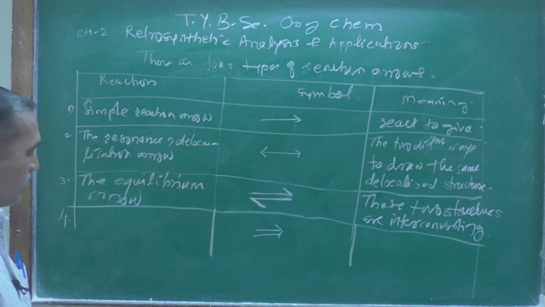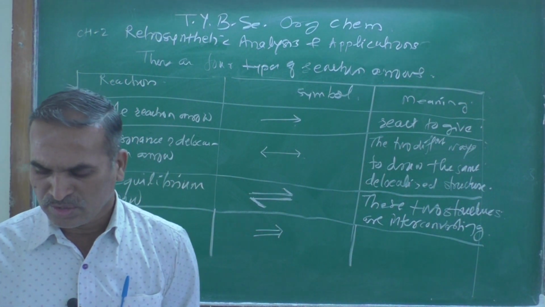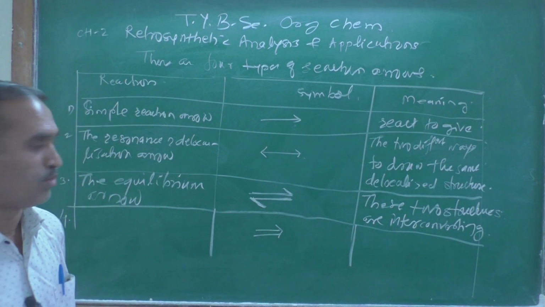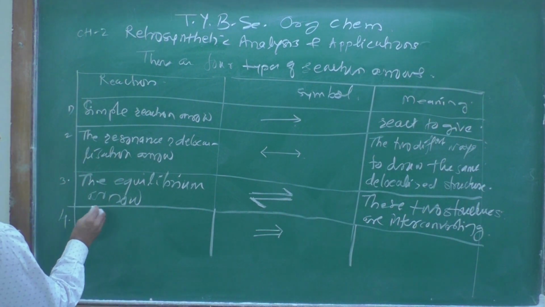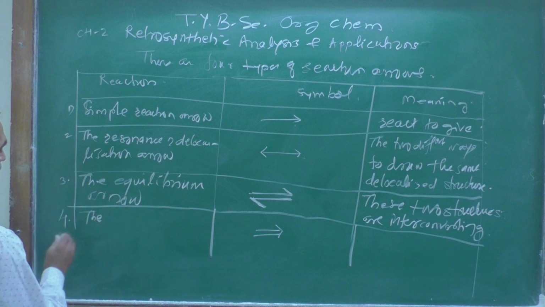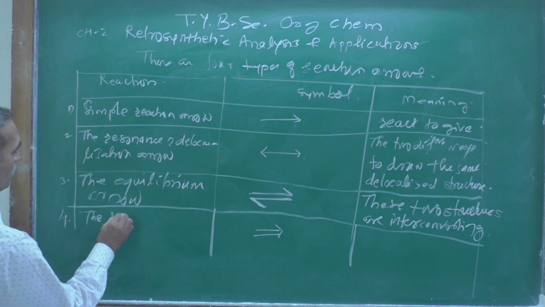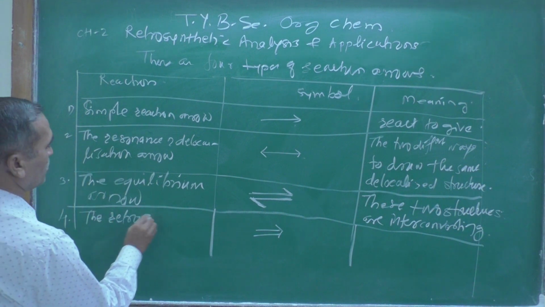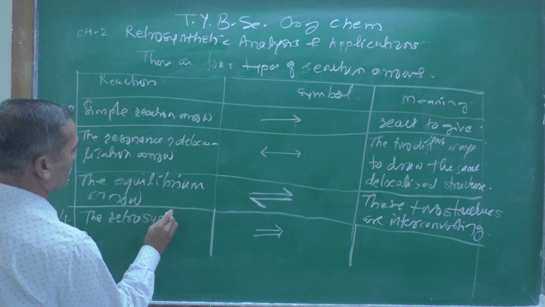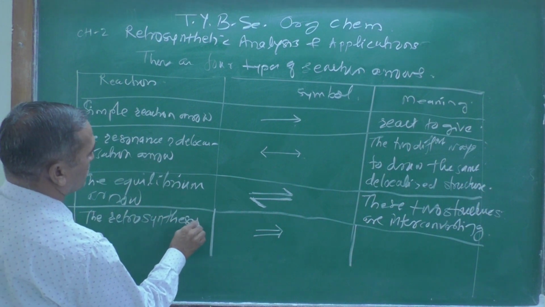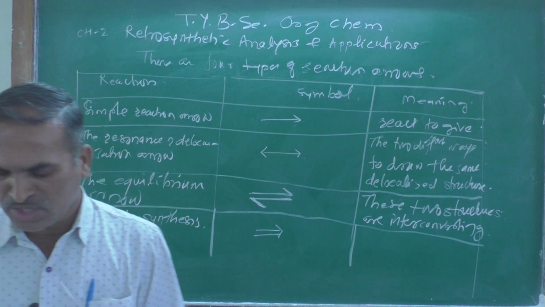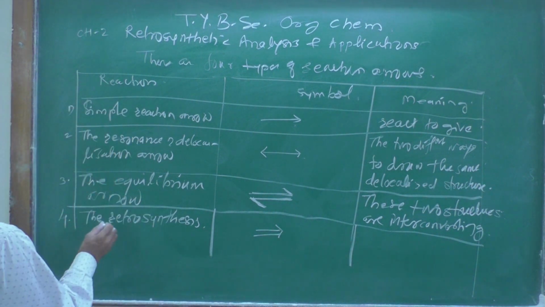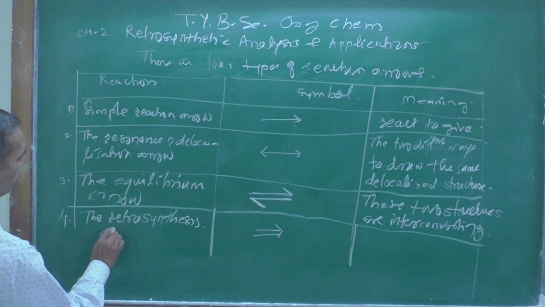The name of this arrow is the retrosynthesis arrow. This is known as the retrosynthesis arrow.